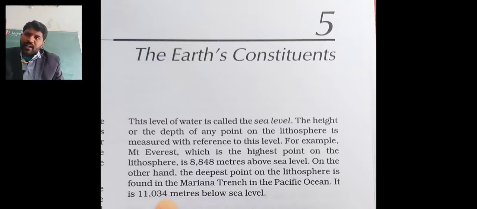The downside, the deepest point, is the Mariana Trench in the Pacific Ocean, which is 11,034 meters below sea level.